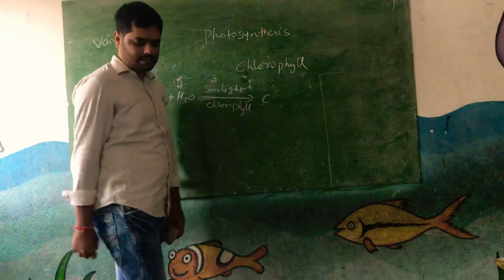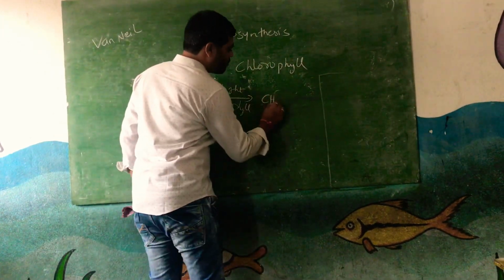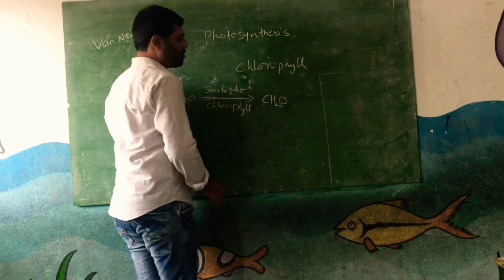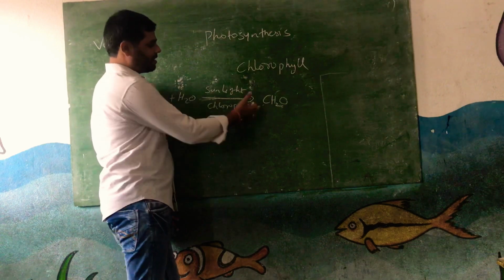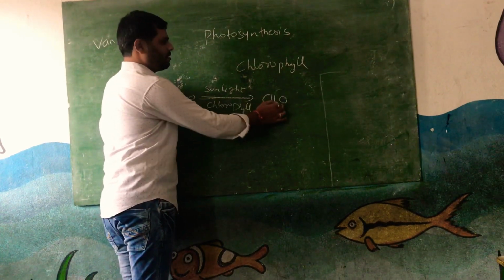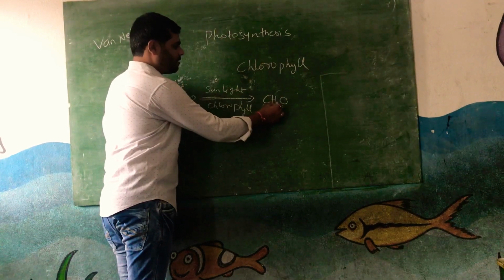Carbohydrate consists of carbon, hydrogen and oxygen together. Carbo means carbon, hydrates means water-containing molecules. These carbohydrates will be developed from this.